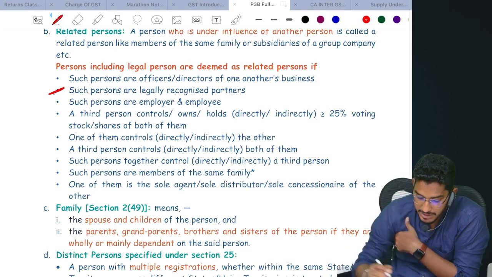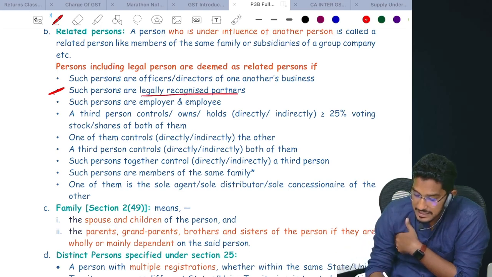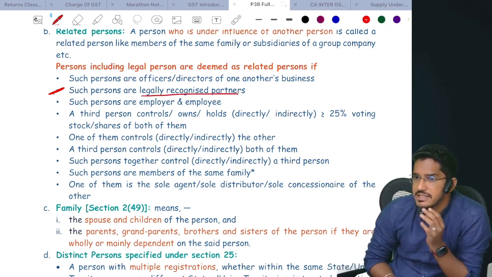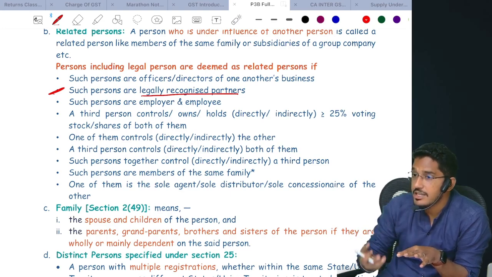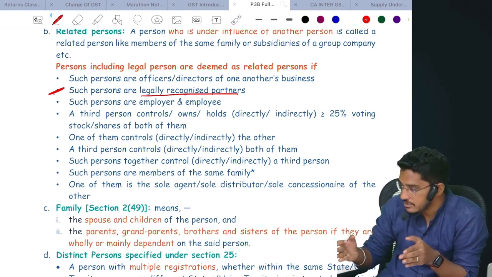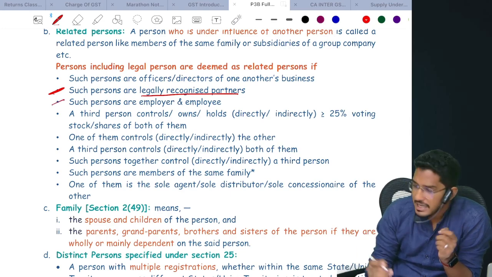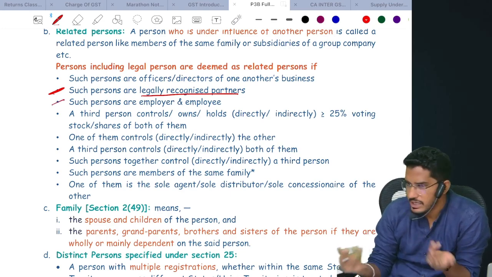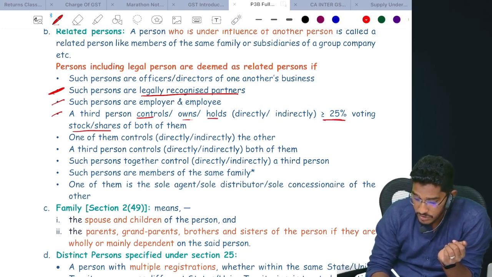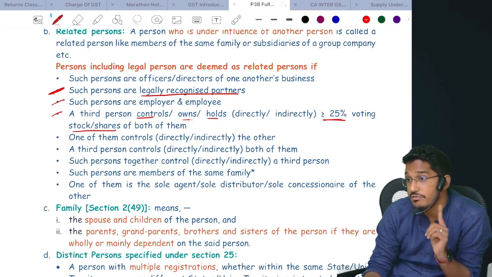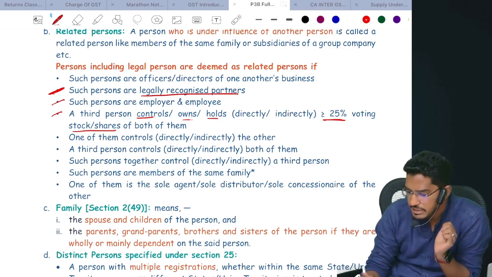Just stay with me. Such persons are legally recognized partners, basically partners in the partnership firm. They are not talking about the spouse; that is different. Legally recognized partners means business partners. And such persons are employer and employee. Employer and employee will be considered as related. And a third person controls, owns or holds greater than or equal to 25% of voting stock or shares of both of them. Very interesting point here.